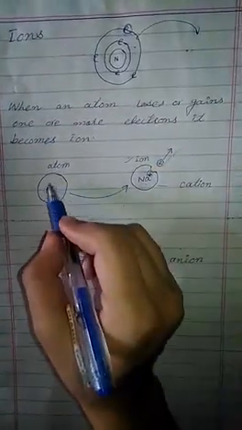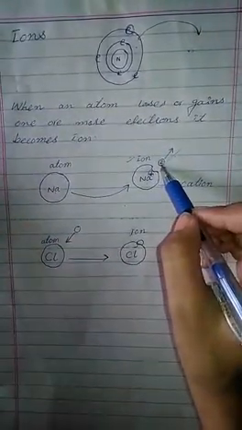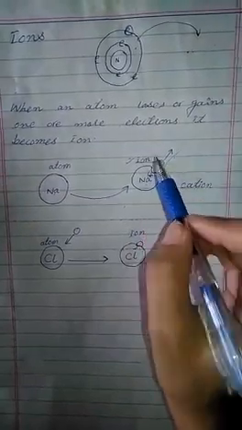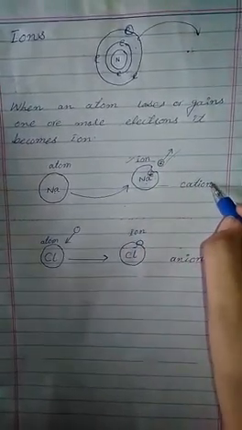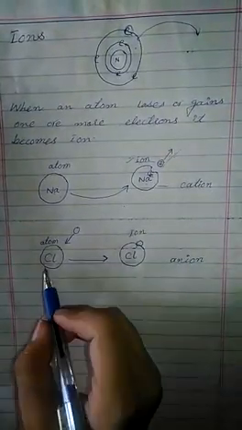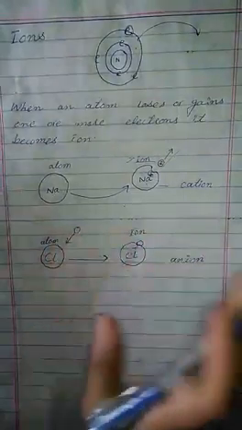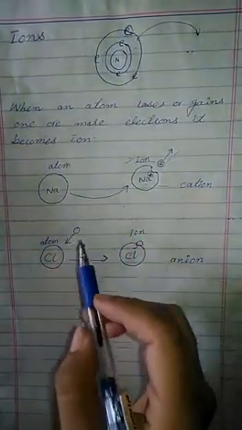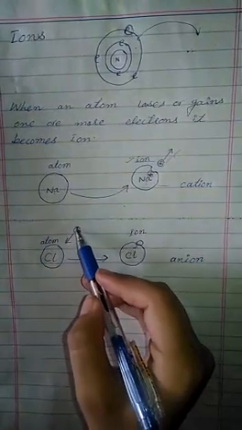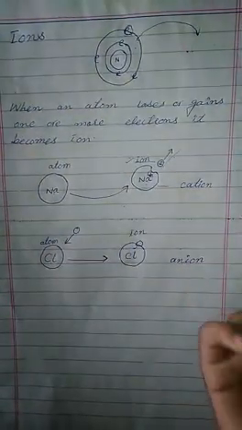It becomes an ion. First sodium is an atom, but when it loses an electron, it becomes an ion. So an ion that contains positive charge is called a cation. Next, this is a chlorine atom. It has an equal number of protons and electrons, but it has the ability to gain more electrons.